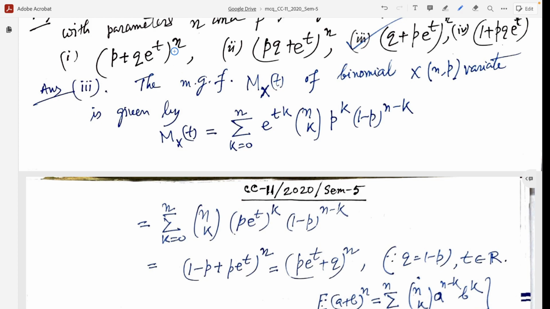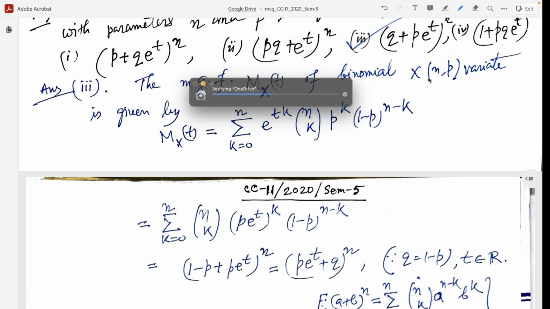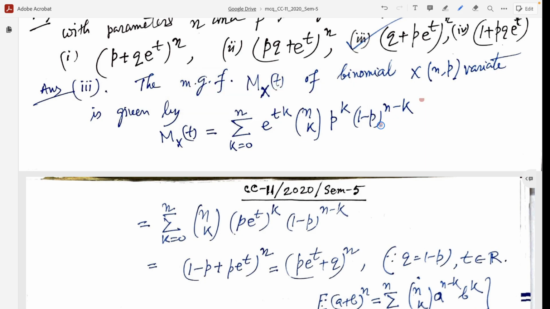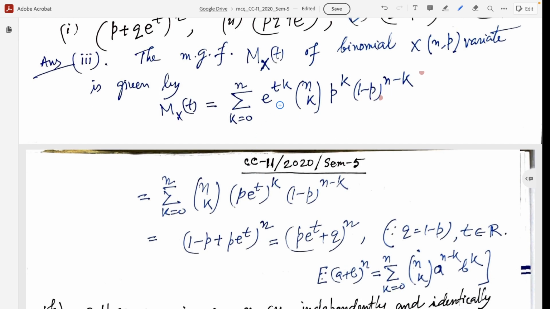Here, the moment generating function M_X(t) of a binomial (n, p) variate is given by M_X(t) equals the summation k equal to 0 to n of e to the power tk, nCk, p to the power k, (1 minus p) to the power n minus k. This is the definition of the moment generating function of a binomial (n, p). This is the summation of nCk (p e to the power t) whole to the power k, (1 minus p) to the power n minus k.